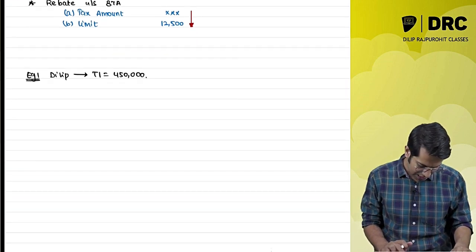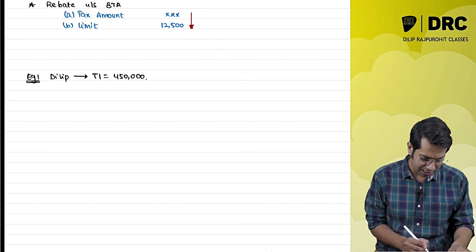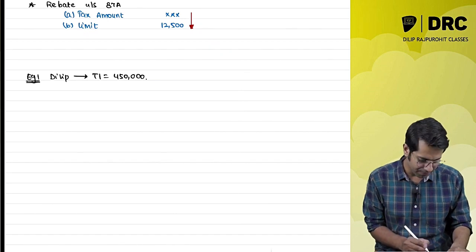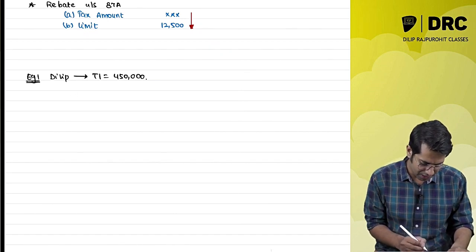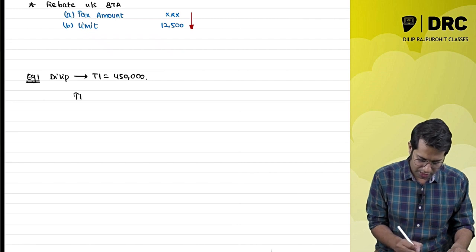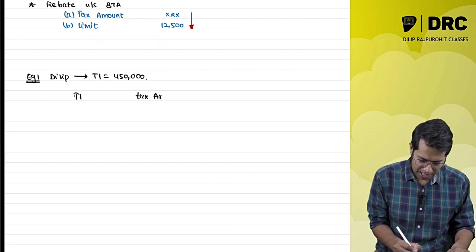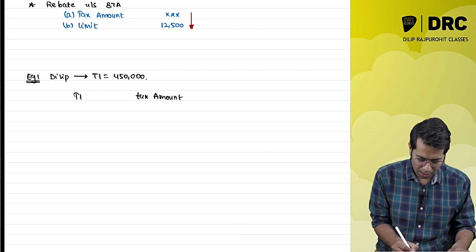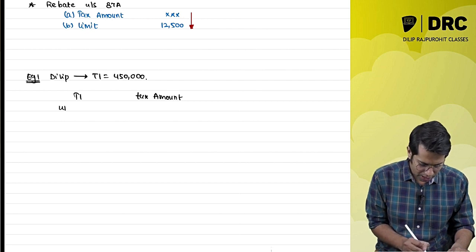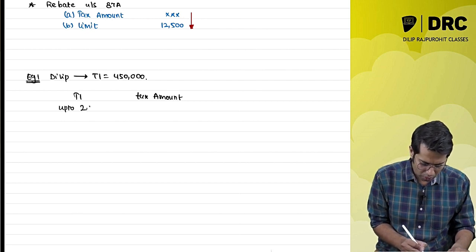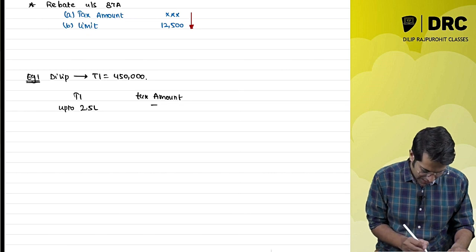Now how much is the rebate, sir? I should compute the tax liability. So total income, tax amount. Up to 2.5 lakhs, I don't have to pay any taxes.